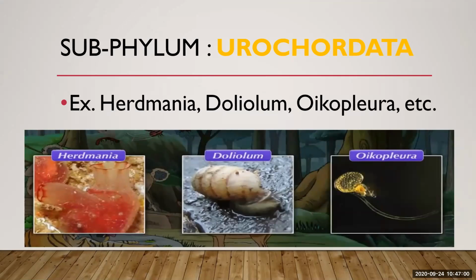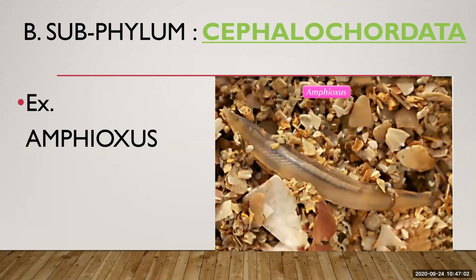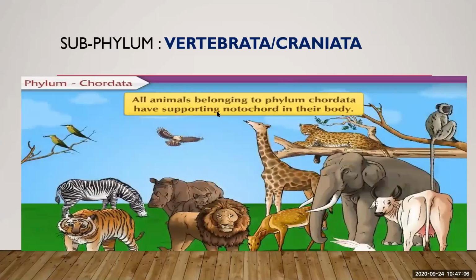That is why they are known as Urochordates. For cephalochordates, the example is Amphioxus, and these are the vertebrates, also known as Craniata. I would like to show you one very small video to take a quick revision. You will see here, and we will have the revision of the same.